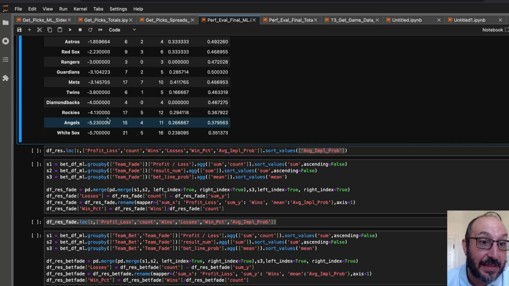So I think there's a lot of ways you can unpack this, but we definitely had a season where we picked the underdogs too much. The model had too much confidence in the underdogs, and the underdogs did not come through. And I think there's a few things you can say about that. One, the White Sox were sort of a historically bad team. I mean, the worst team kind of ever.